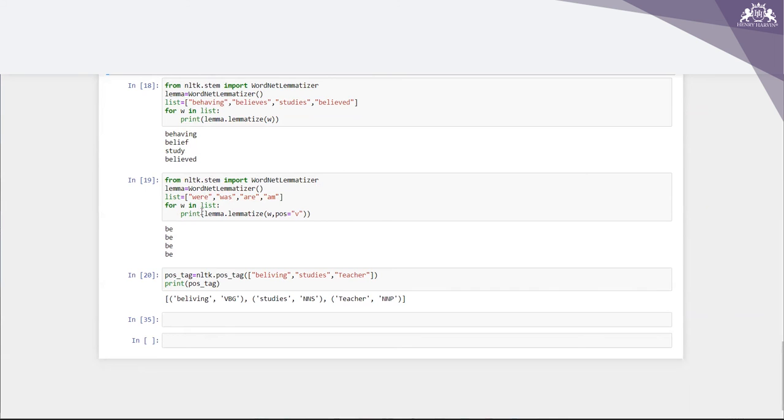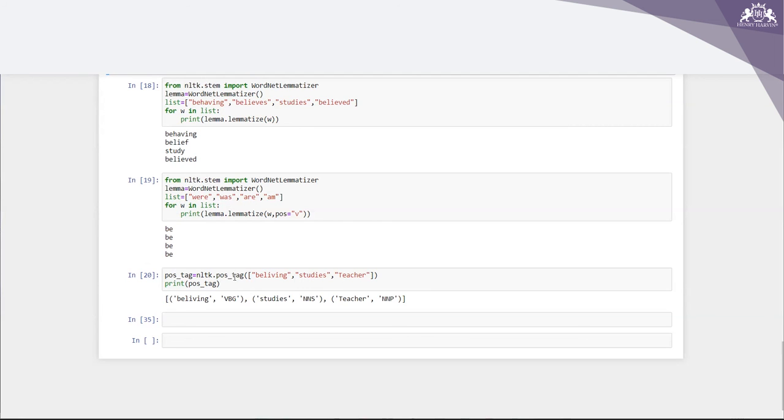So it is trying to identify this, and I'm getting the output as be, be, be, be. So what is happening here? Were, was, are, am, everything is almost the same word which is equivalent to be. That is why we are getting this as the output, right?